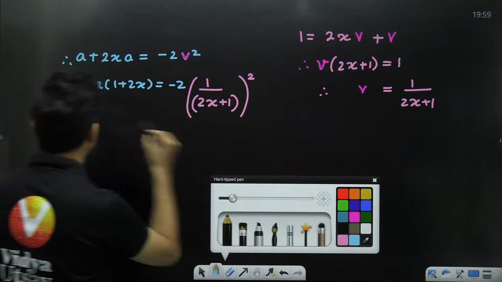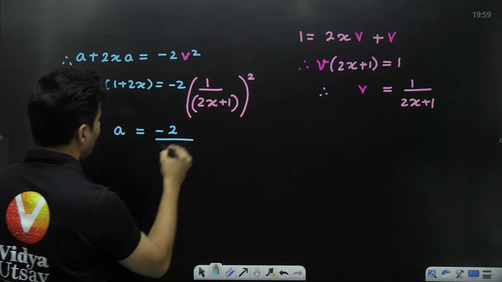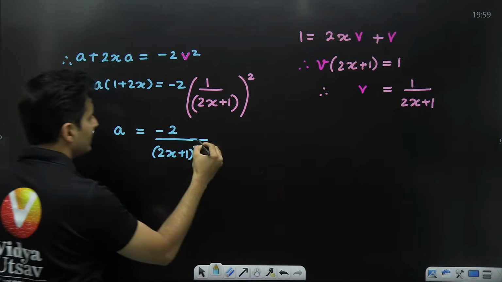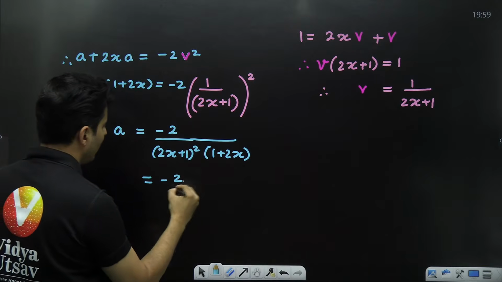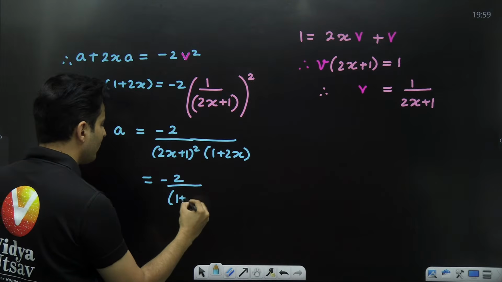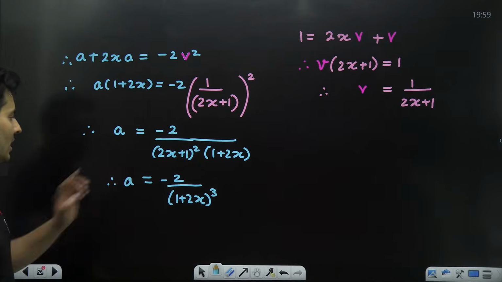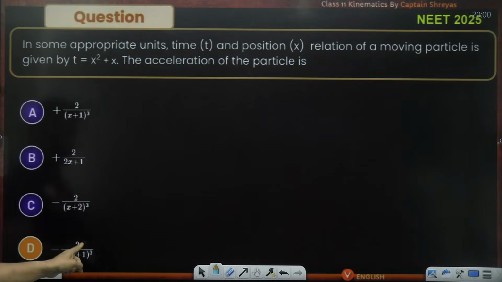Now, just write down what acceleration will be. -2 is there. This is 2x plus 1 square. This is brought down here, 1 plus 2x. What will this be? -2 by this is 1 plus 2x whole cube. So that is the acceleration, and you can see that is there right over here, -2 by 2x plus 1 whole cube. Option number D.